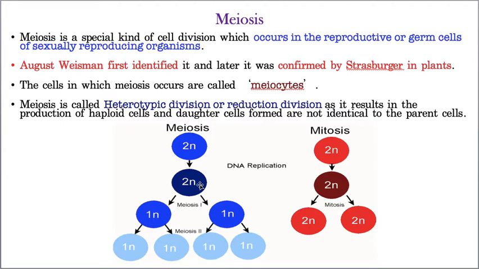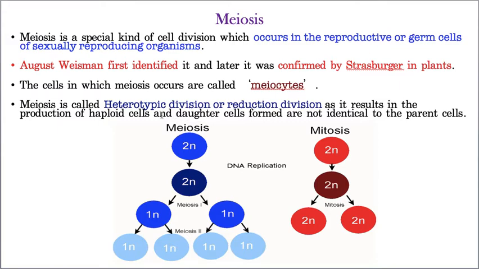Example, endosperm. Now here the meiocyte, that means the parent cell, is diploid, that means it has two sets of chromosomes. When it undergoes division, these two daughter cells are produced. Did you observe the daughter cells consist of a reduced number of chromosomes? Here it is 2n, that means diploid, two sets of chromosomes. But in the daughter cells it is reduced to half, that means they are haploid. That means these daughter cells do not resemble the parent cell.